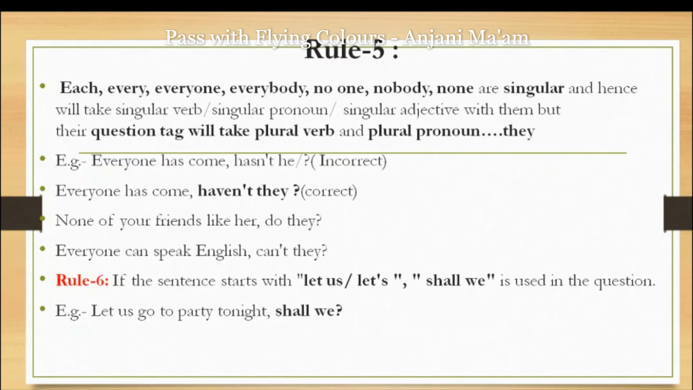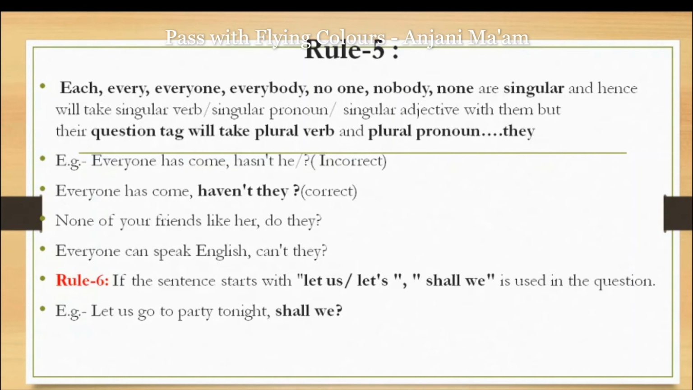If any sentence starts with each, every, everyone, everybody, no one, nobody, none, we will always use a singular verb with it. But remember, there is an important point regarding this rule. In the question tag, all these become they. It means the pronoun they is used instead of a singular pronoun.